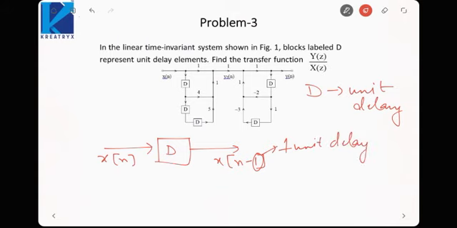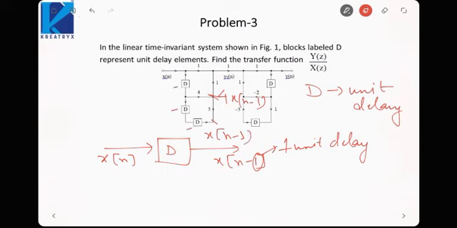So let us first identify the signal at various points. Here the signal would be 4x[n minus 1]. Here it would be x[n minus 3], with 3 delay units, 1, 2, 3.